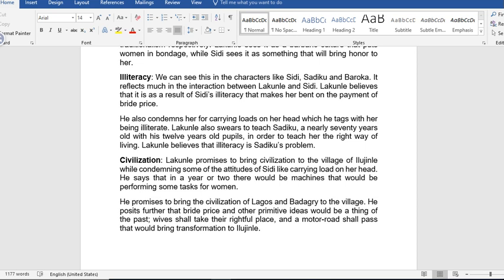Lakunle believes that it is as a result of Sidi's illiteracy that she is bent on the payment of bride price. He also condemns her for carrying loads on her head, which he ties to her being illiterate. Lakunle also swears to teach Sadiku, a woman of nearly 70 years, together with his 12-year-old pupils, in order to teach her the right way of living. Lakunle believes that illiteracy is Sadiku's problem. So Lakunle's belief is that illiteracy is the problem of Sidi and Sadiku.